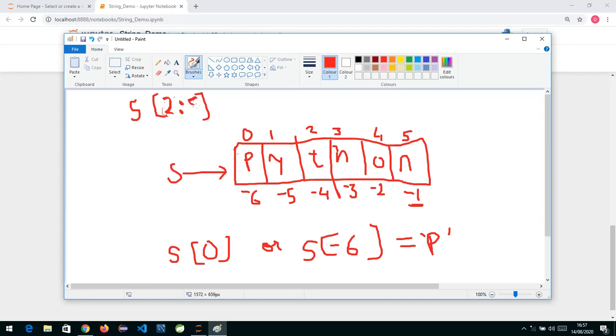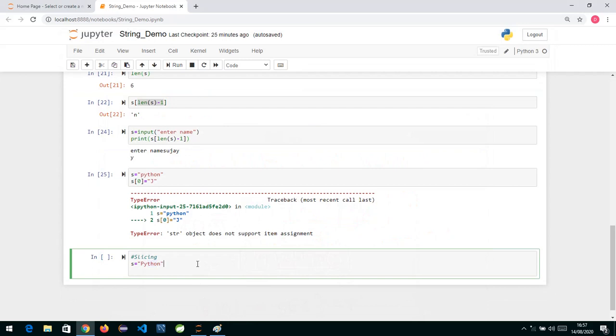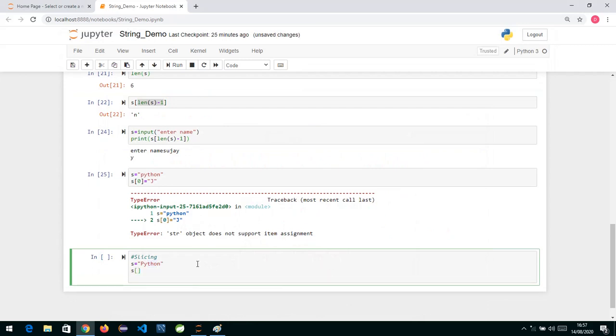For a substring, what we write over here is S, and before the colon we specify the start, from where we want to cut, the index of that character. After the colon, we specify one extra index: whatever the character is that we want to extract till, one extra index will be specified. So the position of P is 0, Y is 1, T is 2, 3, 4, and this is the end.